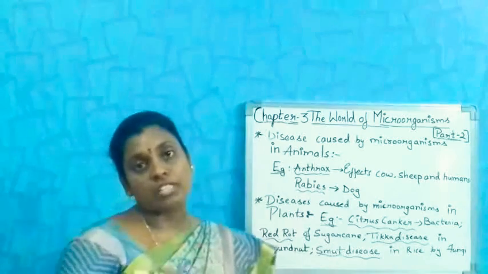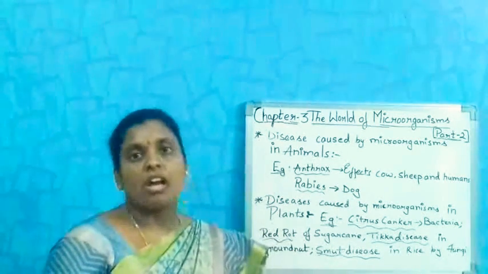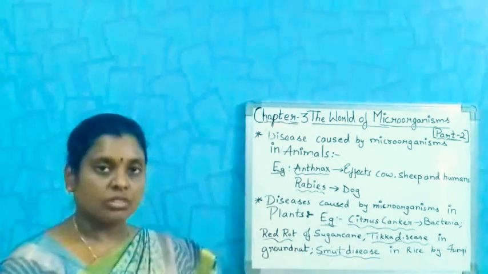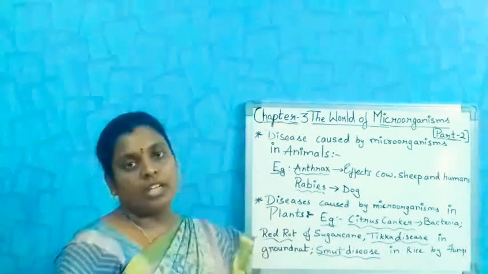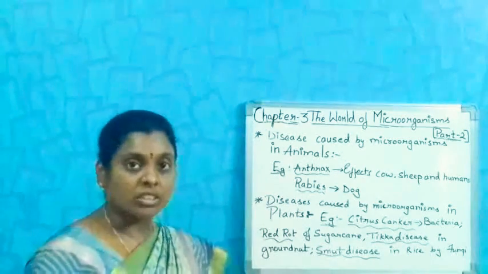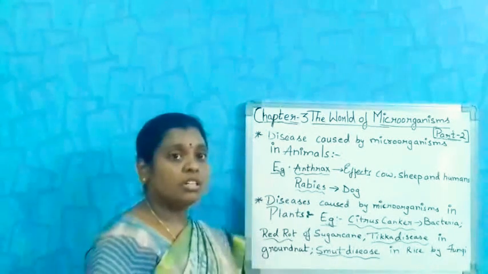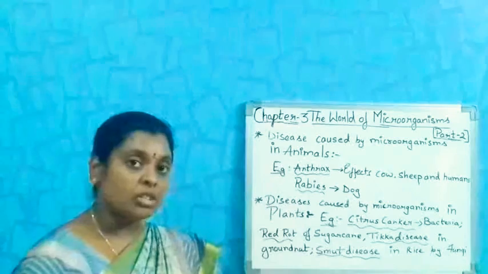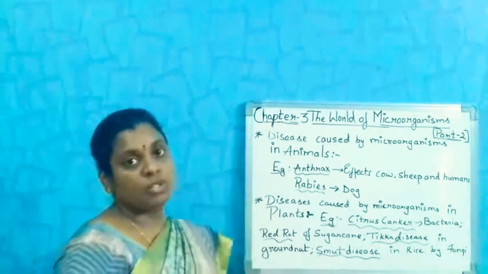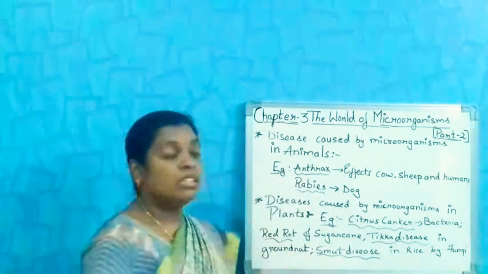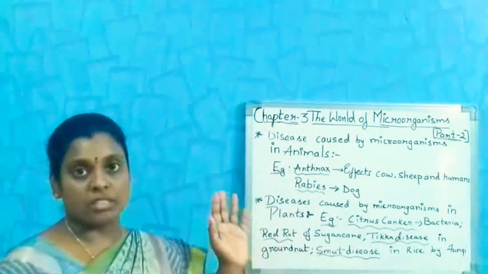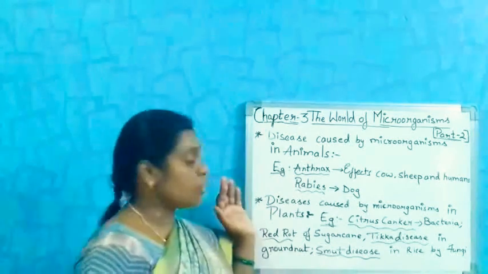These microorganisms also affect prawns and fishes. Rabies is a disease caused in dogs. If a dog bites a human being, it is transmitted to humans. These are some examples of diseases we can see in animals.